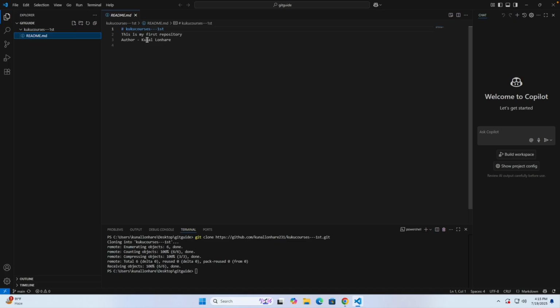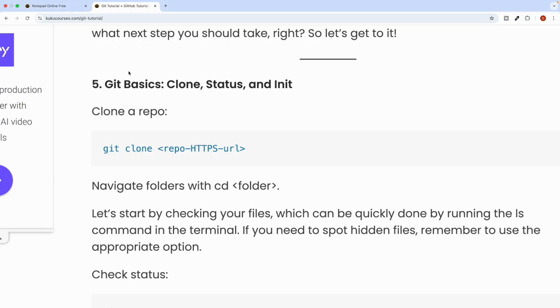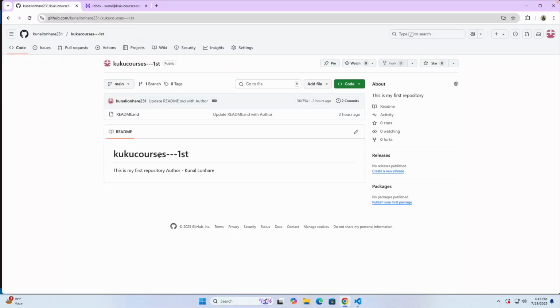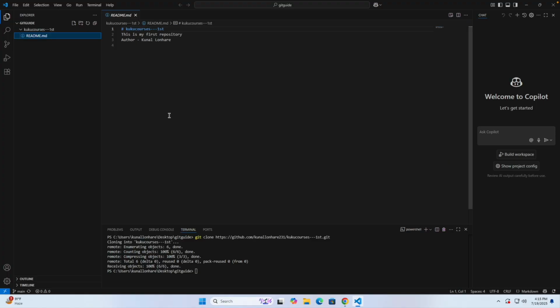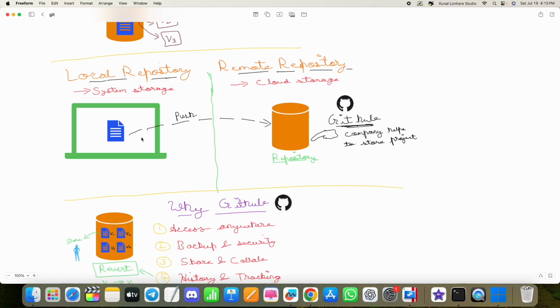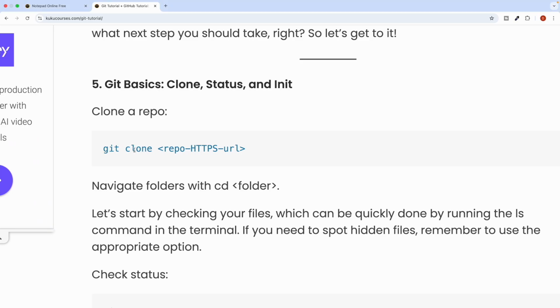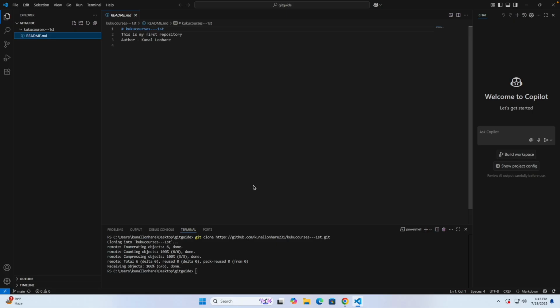This is my first repository, author Kunal Lunhare. What it has done is copy each and everything from the remote repository on GitHub and bring it to your local system, to your local repository. So whenever you want to bring anything from your remote repository, that is GitHub, to your local system, you can always use the command git clone, copy the repository URL and paste it, and you will be able to clone it.